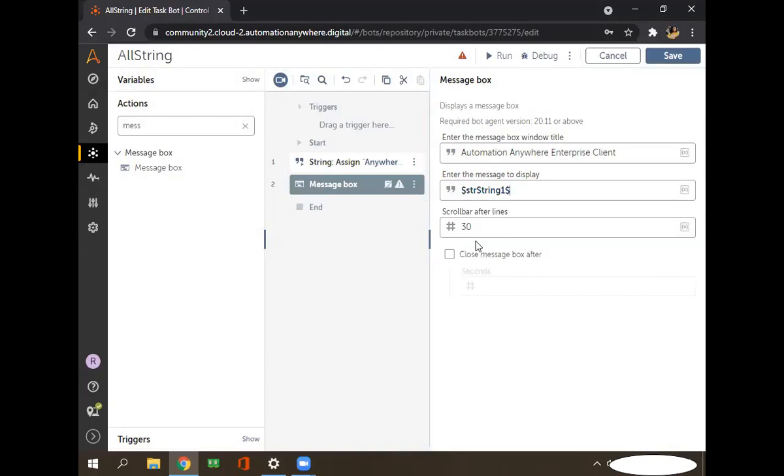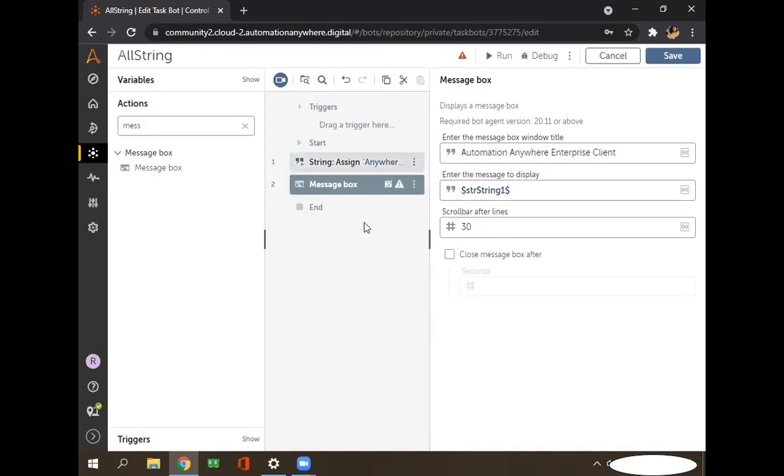And see this one, this is the scroll bar line. Suppose in this variable there are lots of values. The message box is like a small screen. If you want to see all the data that is held in that variable, in that case you can increase this scroll bar.